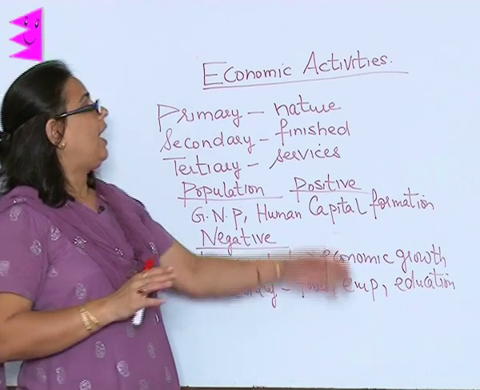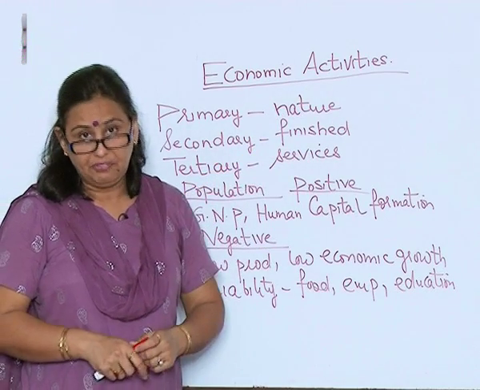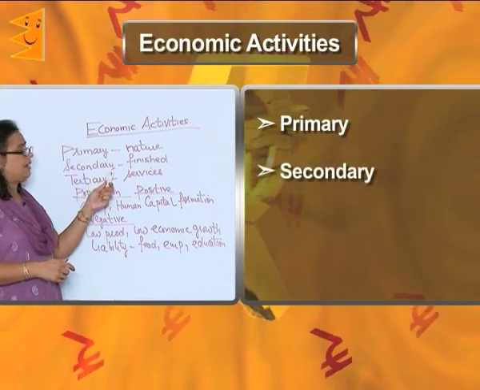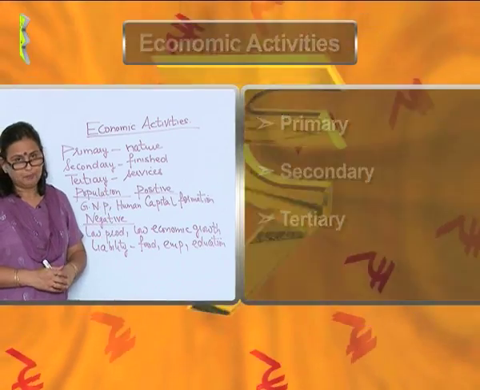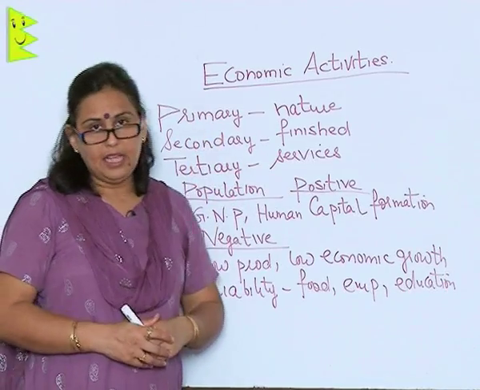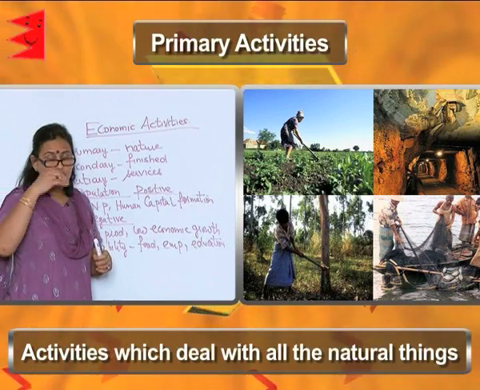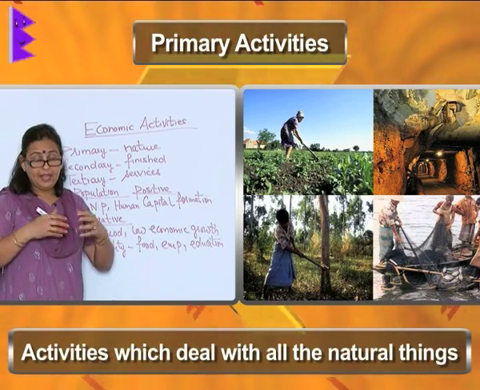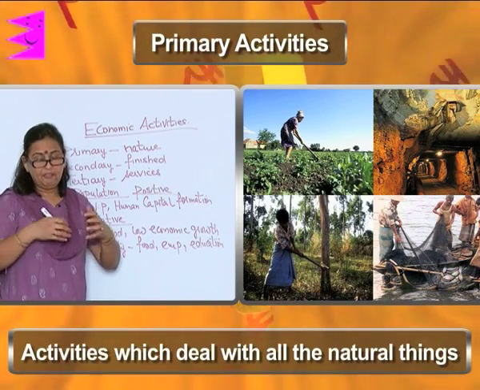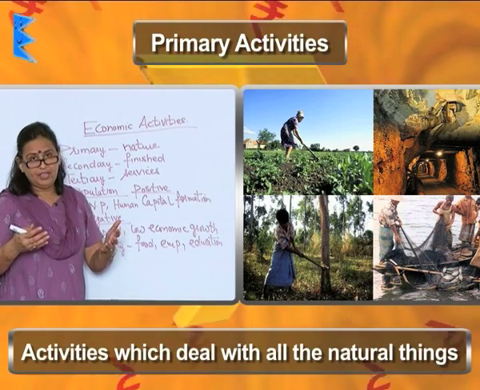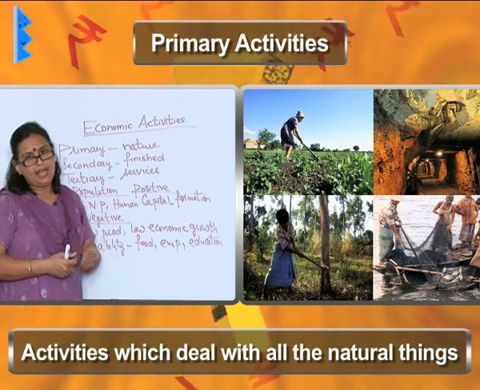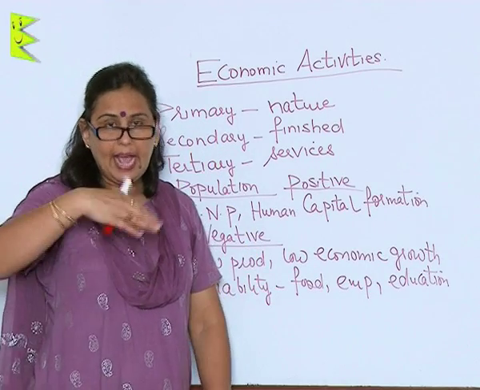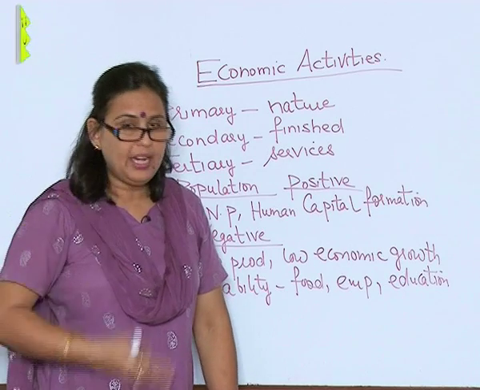Now, when we talk of the economic activities further, they are classified into three: primary, secondary and tertiary activities. Primary activities are those activities which deal with all the natural things, that is agriculture, mining, fishing, forestry. All this is primary activity, something that nature has given to us as a gift and we are utilizing that.